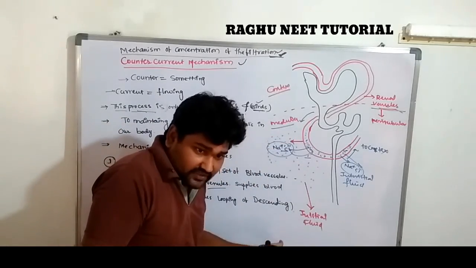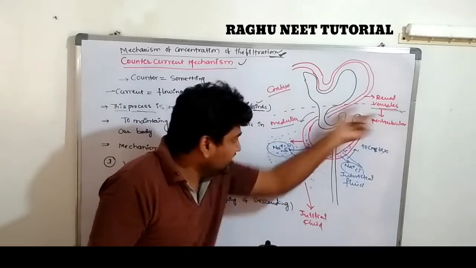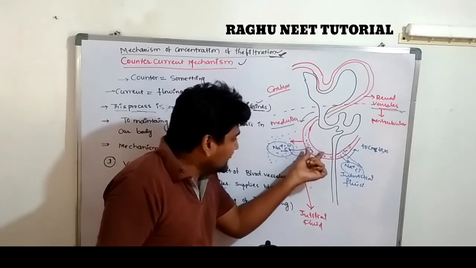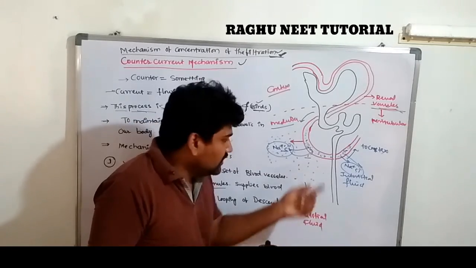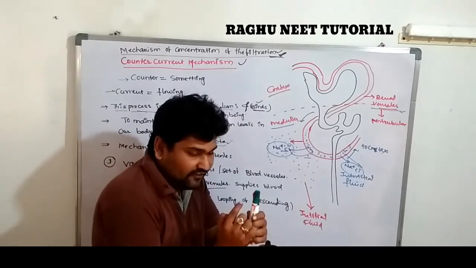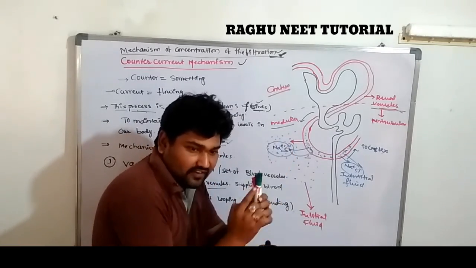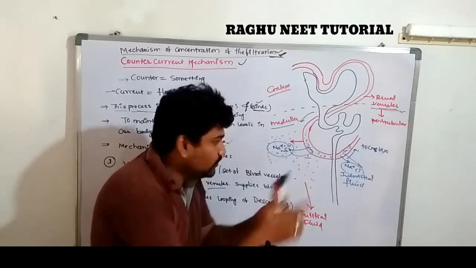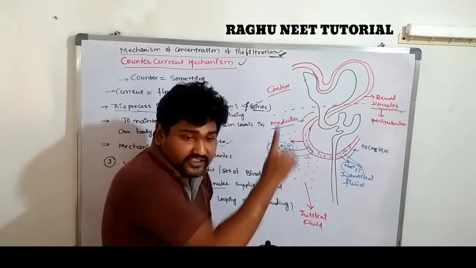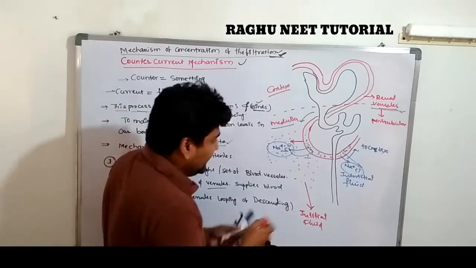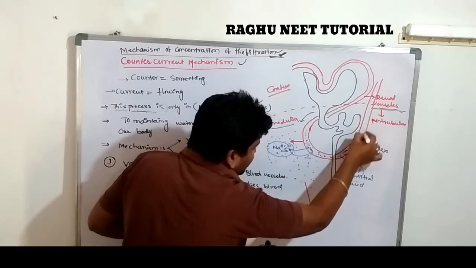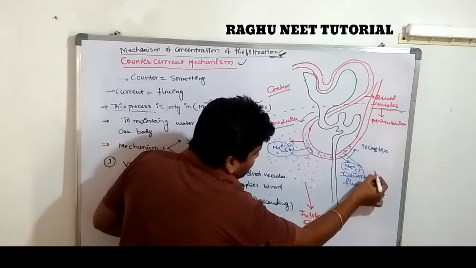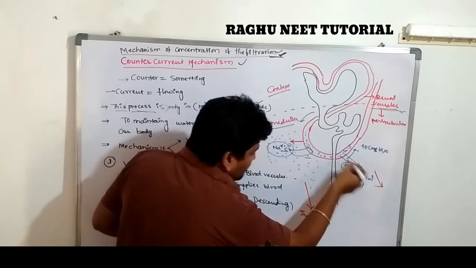When the blood venules are descending, the sodium and chloride ions enter into the blood venules. After looping, when the blood venules ascend towards the cortex region, the sodium and chloride ions come out.